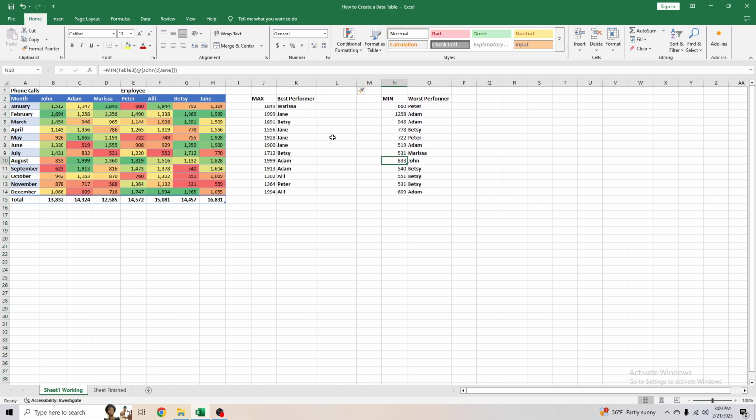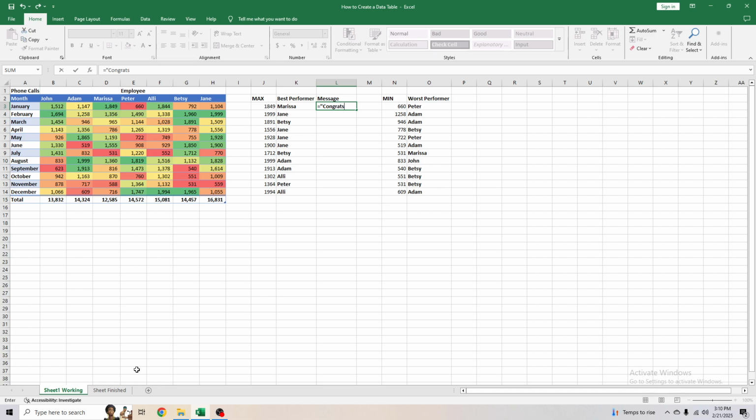So let me insert a column here. We can type something here saying like the message. What we'll do is we'll do equal signs, then we'll do an apostrophe signaling that this is a text to Excel, and then we can just type in whatever we want to. So we can say congrats. We can put whatever message we want to put, but to make it match to our finished file, we'll do